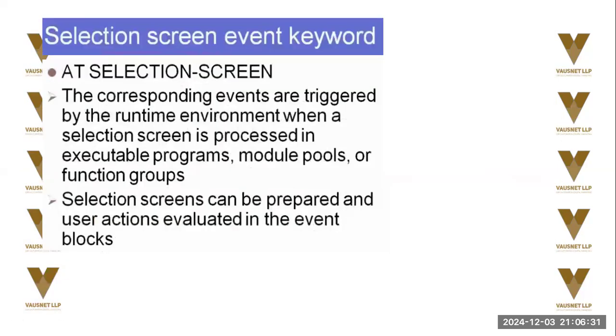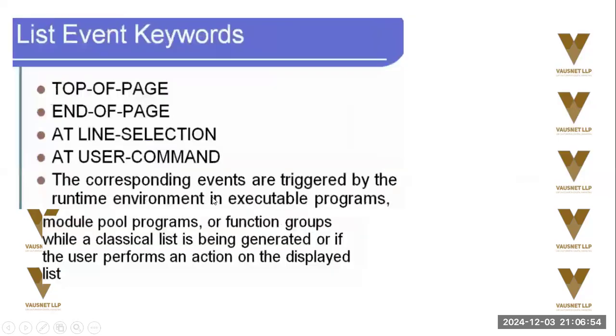Selection screen. At selection screen, the corresponding events are triggered by runtime. When a selection screen is processed in executed programs, module pools, or function groups, we'll see function groups ahead in the next lecture. Selection screens can be prepared and user actions evaluated in the event block. So what are user actions? Input and output. Okay.